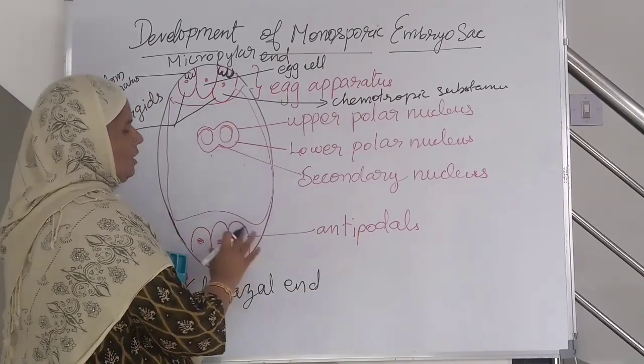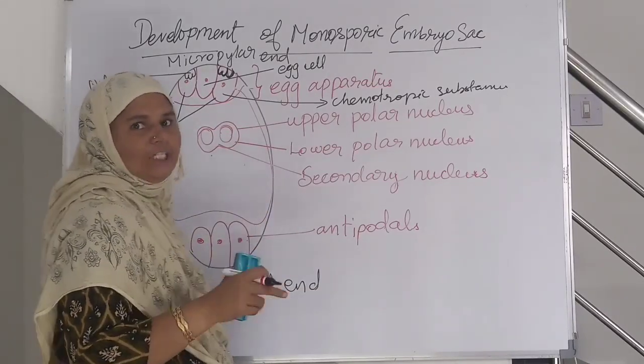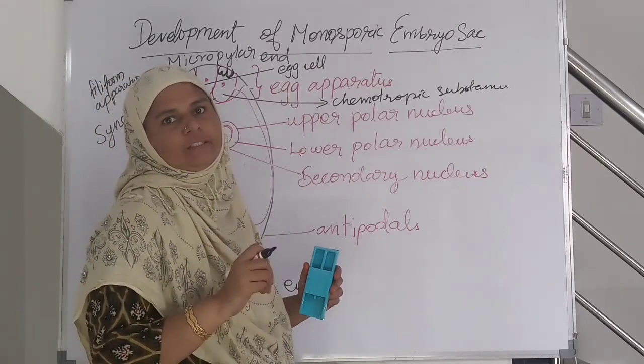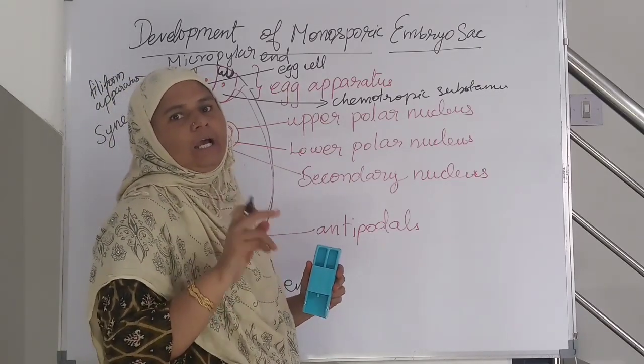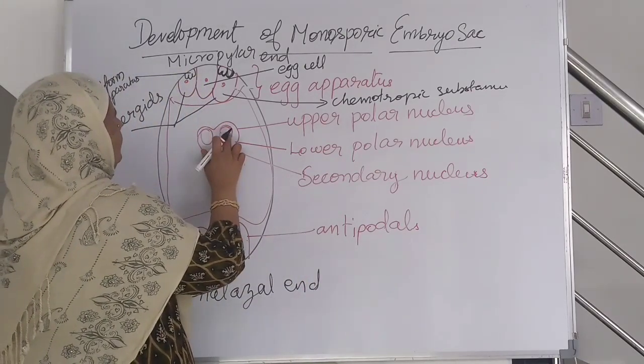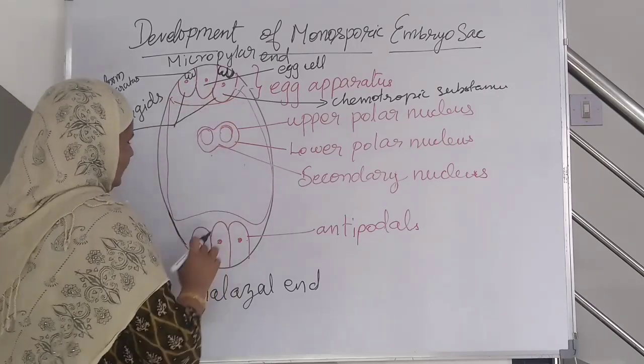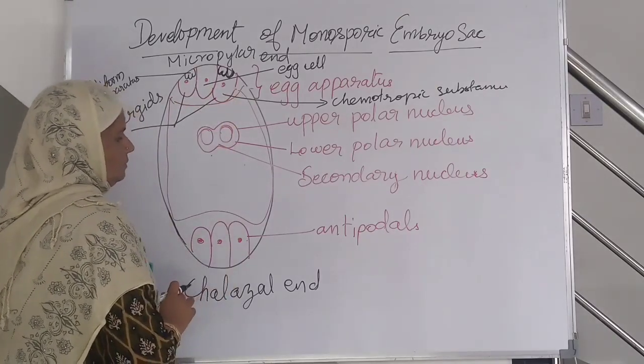After all the cellular organization, a developed embryo sac consists of 8 nuclei in 7 cells: 2 polar nuclei, 3 cells at the egg apparatus, 2 synergids and 1 egg cell, and 3 antipodal cells.